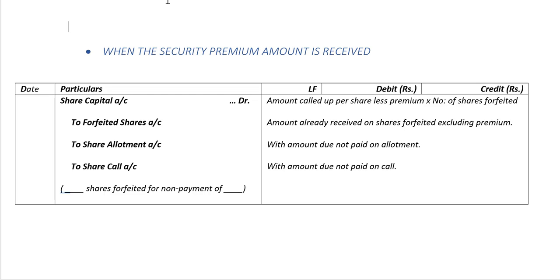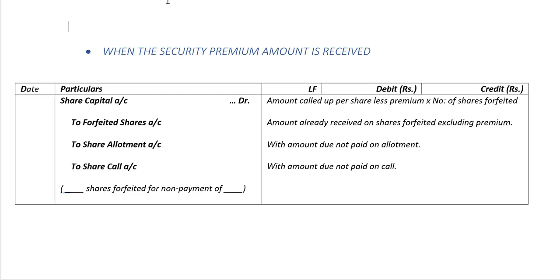The journal entry when the security premium amount is received is as follows. We need to debit share capital account with the amount called up per share less premium multiplied by the number of shares forfeited. We need to credit forfeited shares account with the amount which is already received on the shares forfeited excluding the premium.